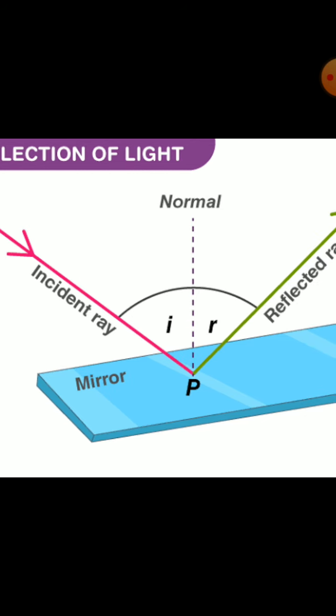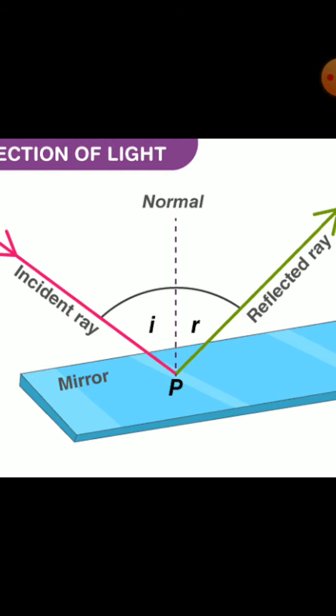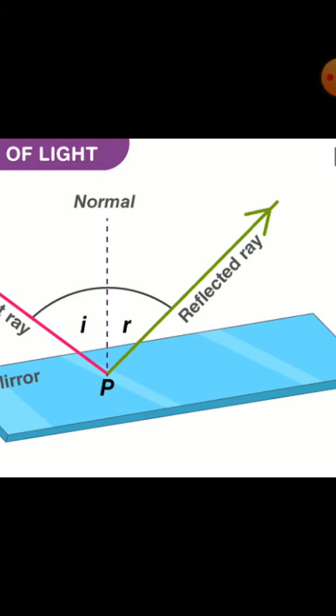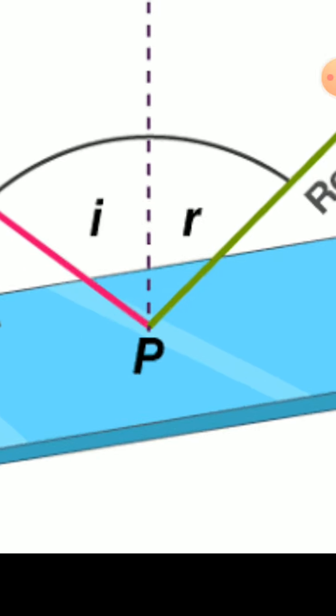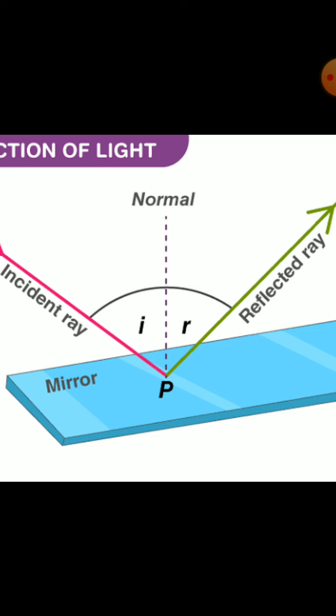The incident ray came from any light source, it could be natural or artificial, any light source. The incident ray came and reflected to our eyes, and from that point of incidence, we can see that this is a mirror or a tree or an ice cream or anything.